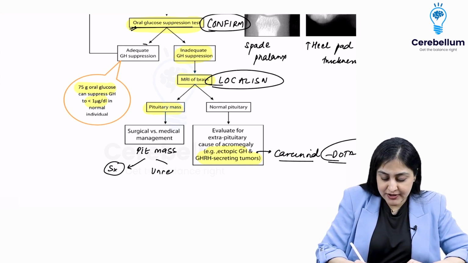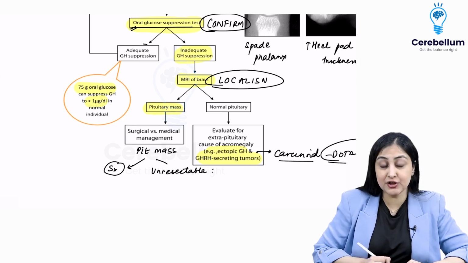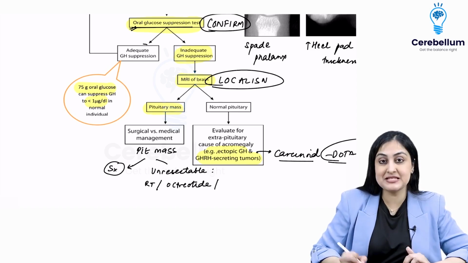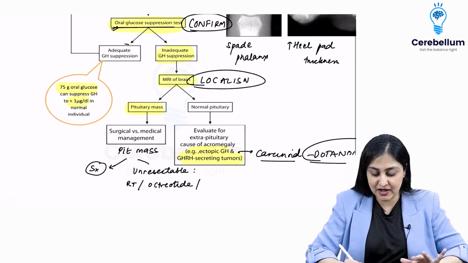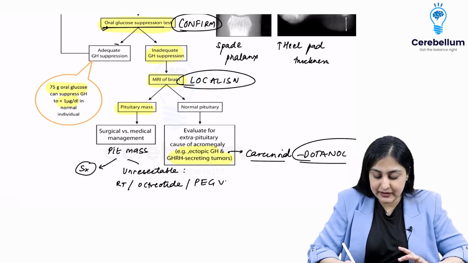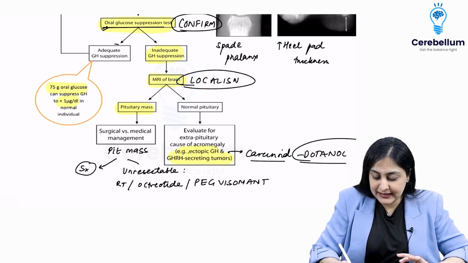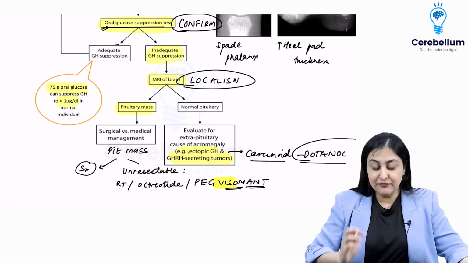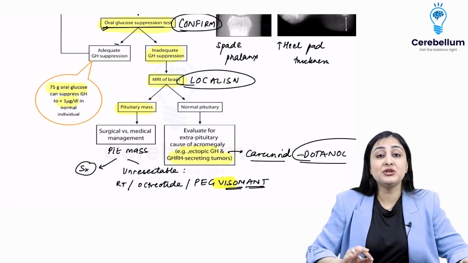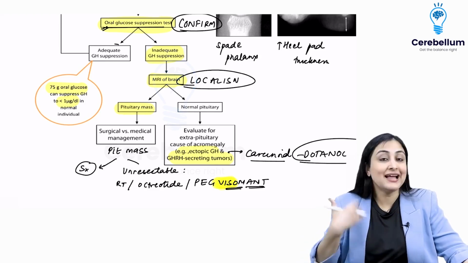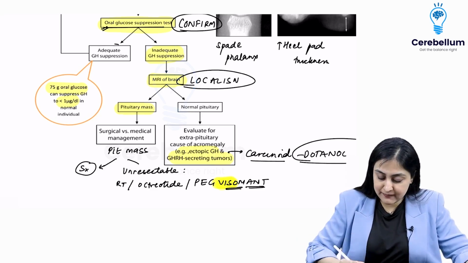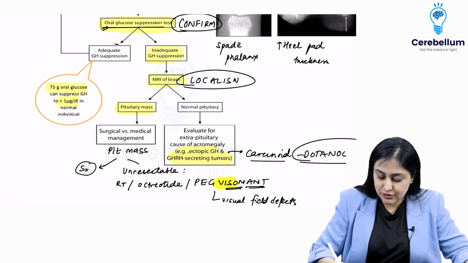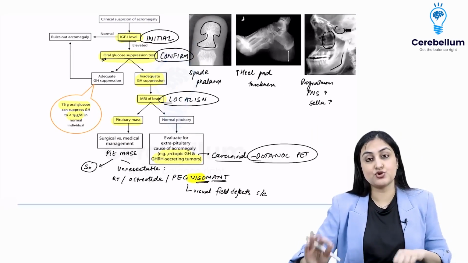But if it is an unresectable mass, then we have other options such as radiotherapy. We can give octreotide to the patient, or we can give a specific GH antagonist. And what is that drug? That could be a pharma question. That is pegvisomant, which is an antagonist of GH. And remember, visual side effects are so cute that they will give you the answer in the name itself, like pegvisomant, like vigabatrin. So in pegvisomant also you have visual field defects, which could be a side effect. All right, so this is about approach to acromegaly.